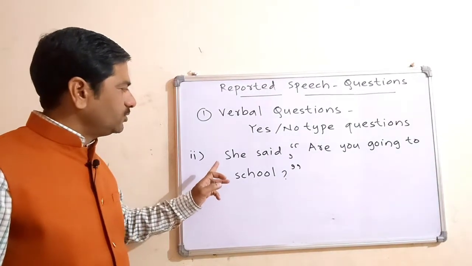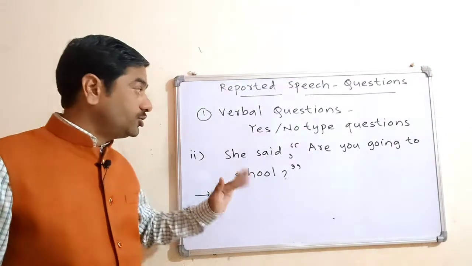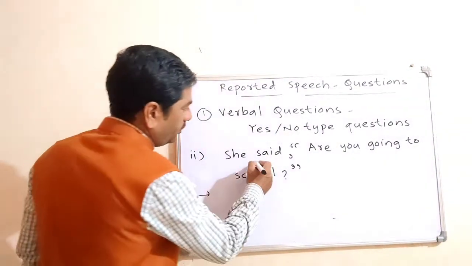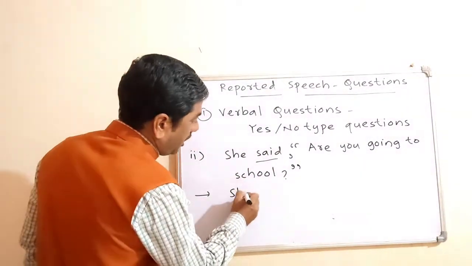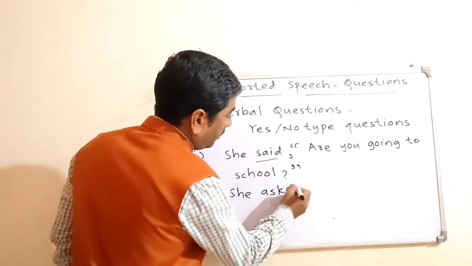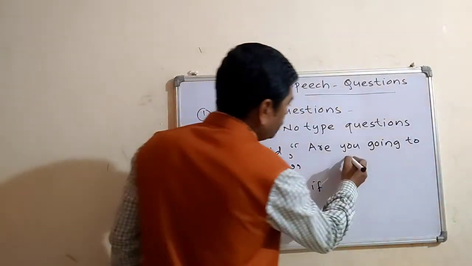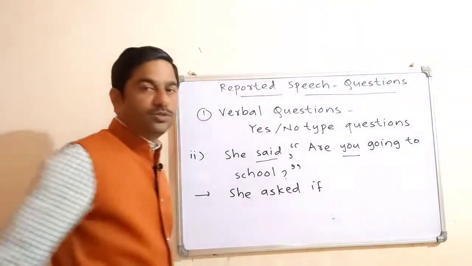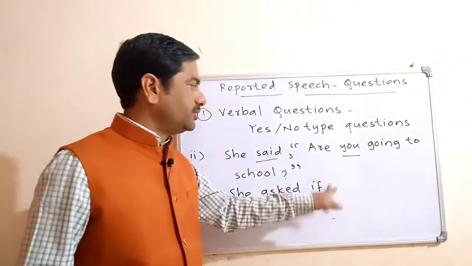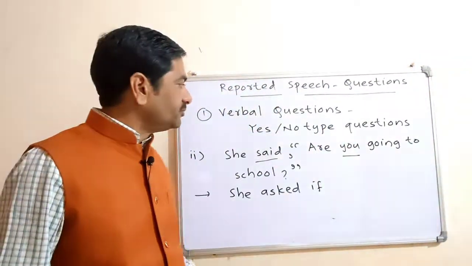So she said, "Are you going to school?" Here also you will make use of asked. In place of said, you will make use of asked. She asked if, and you will change the order of these two words. You will take the subject first and the past tense of are.